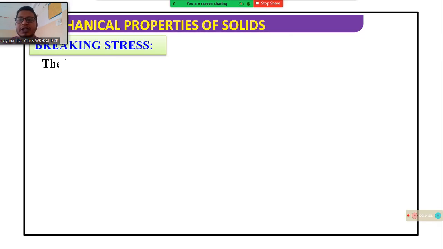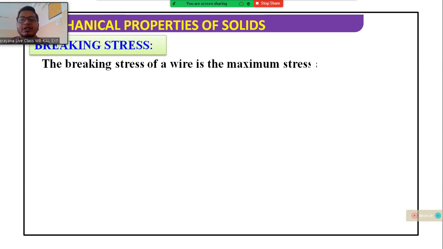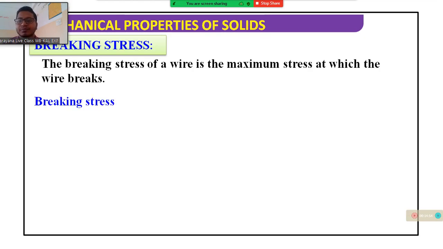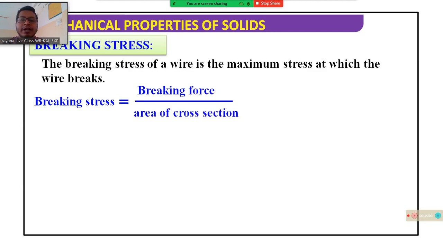Next, breaking stress. What is breaking stress? The breaking stress of a wire is the maximum stress at which the wire breaks. Breaking stress is the breaking force by area of cross section.